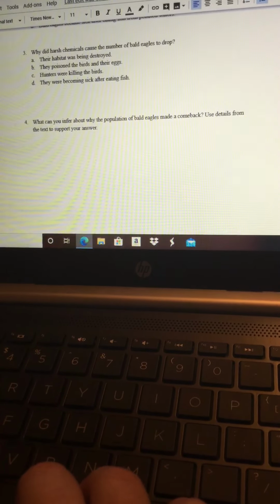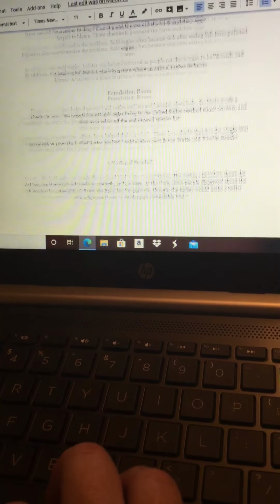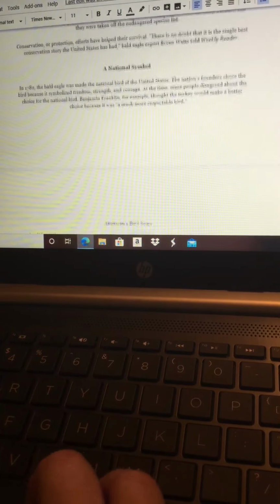When you're done, you can click Turn In. This is not for a grade, just a daily work, so I will check it, make comments, and return it to you if anything needs to be fixed.